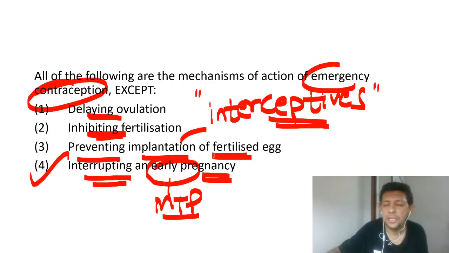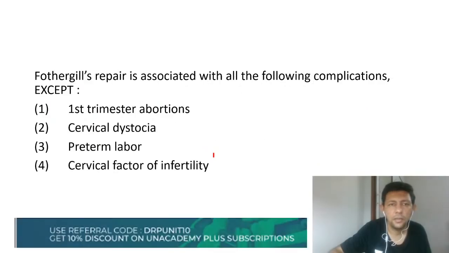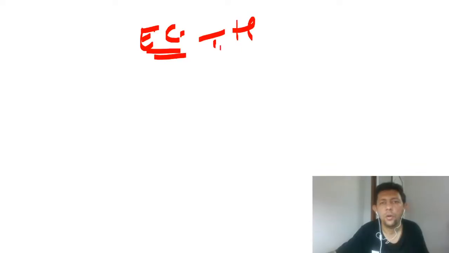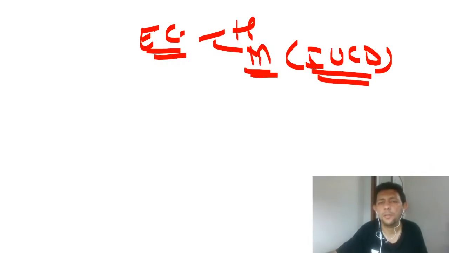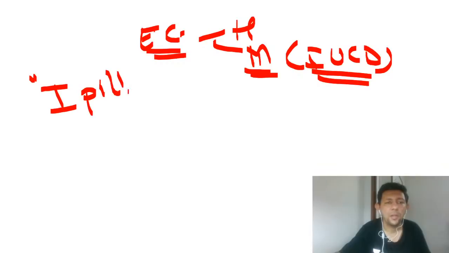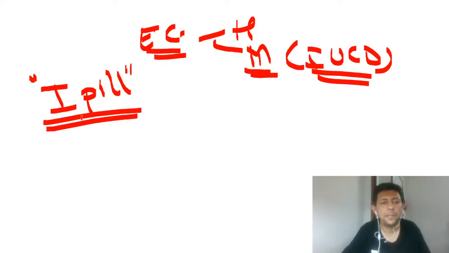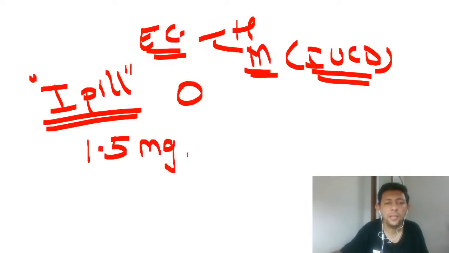Remember that we get hormonal as well as mechanical methods for emergency contraception. The mechanical one is your IUCD, the intrauterine contraceptive device. And the hormonal one which is very popular, I'm sure all of you know, is the ipill. Ipill is a brand name, so it will not be asked to you. But what does it contain? It's a single tablet of 1.5 milligram levonorgestrel. Please keep this point in mind.